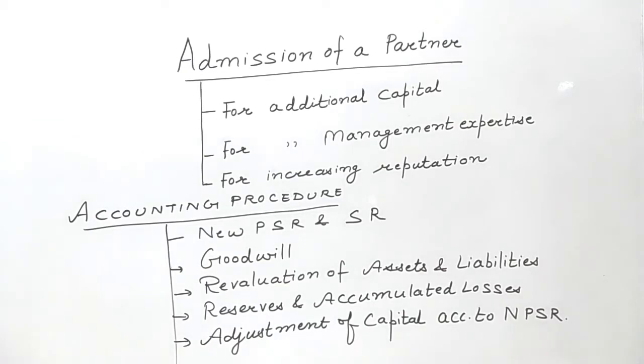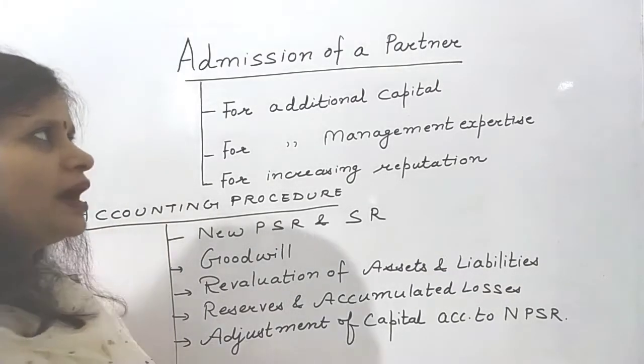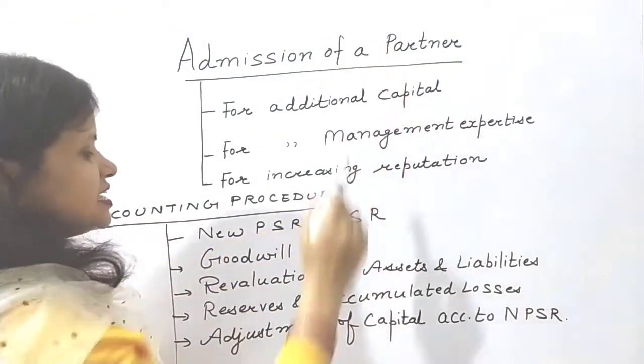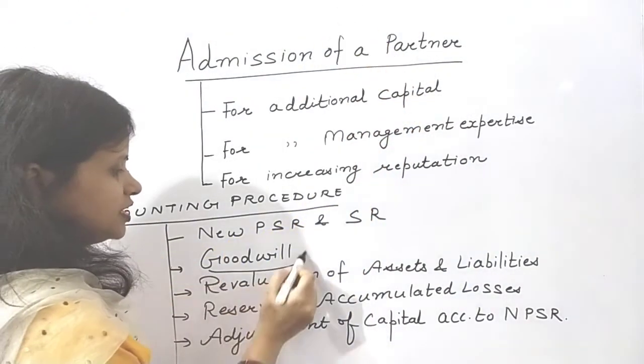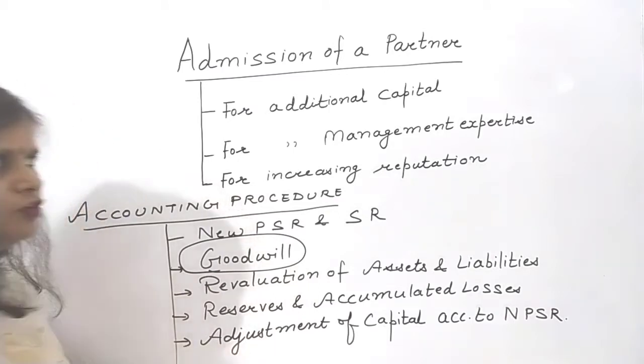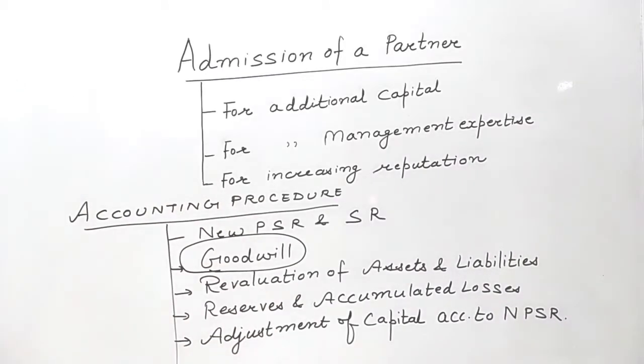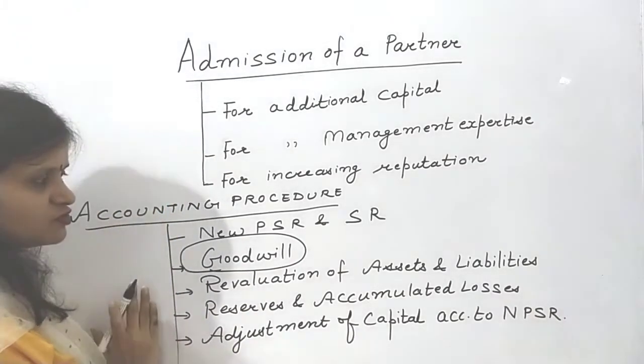So, whatever sacrifice is made by the old partners in favor of the new partner, the new partner will compensate them for their share of goodwill that they have sacrificed in his favor. Now, in the total accounting procedure that we will follow on admission of a partner, there will be 5 steps.